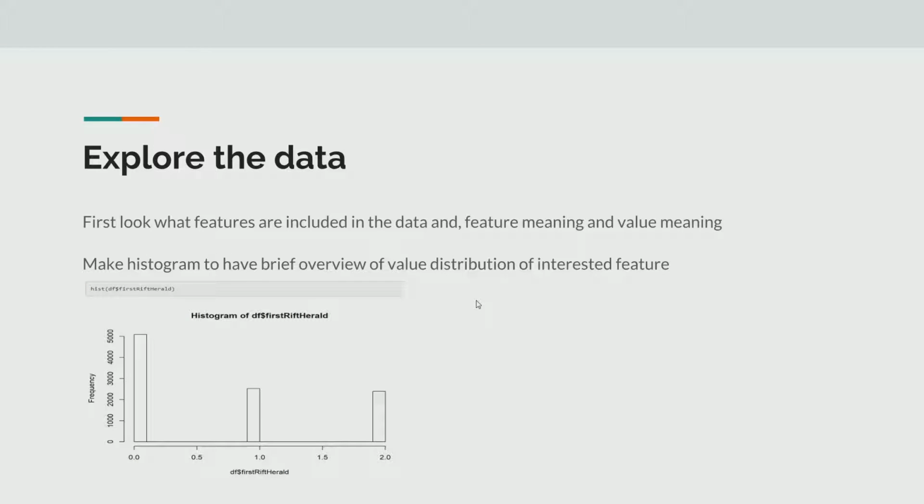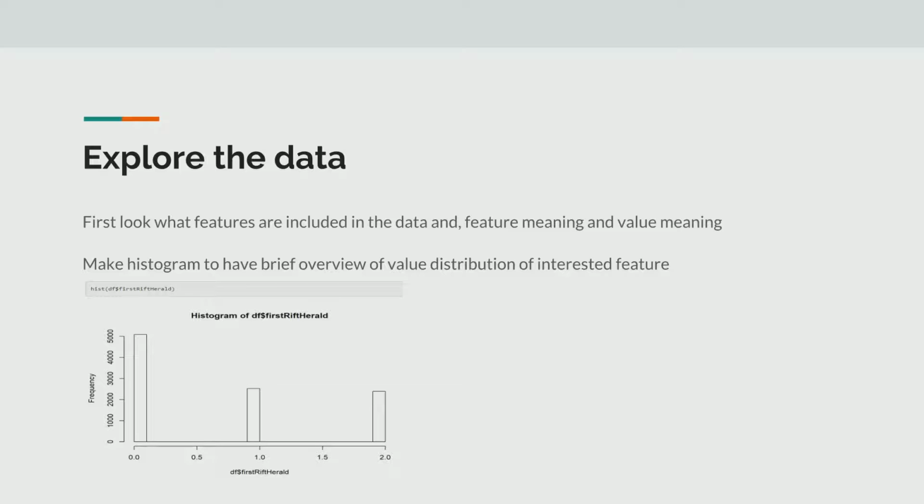Explore the data. First, I look at what features are included in the data and what their values mean. I can know this information clearly with the help of the information document included with the dataset. After exploring the data, I will select 6 interesting features and make histograms of them to have a brief overview of the value distribution of these features.